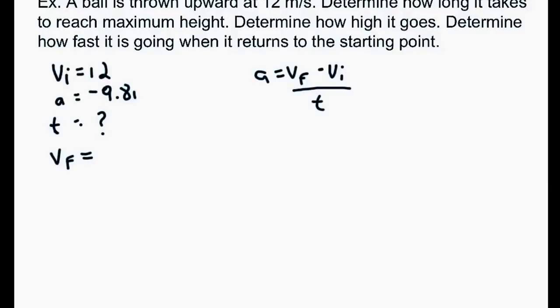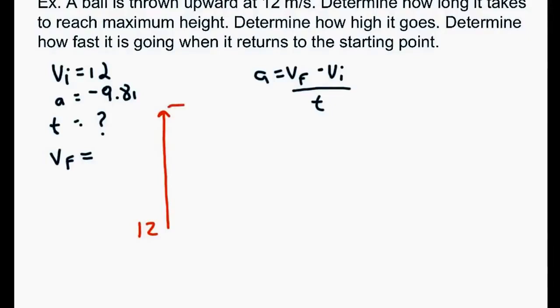It seems like we're missing some information here. We don't seem to have enough. But the key thing with these kinds of questions is you have to remember that if it's starting at 12 going up, when it hits that peak where it's going to stop, then your velocity is going to be 0. So that's what we want to use for a vf. Put a vf of 0 in, because it's going to stop when it gets to the maximum height.